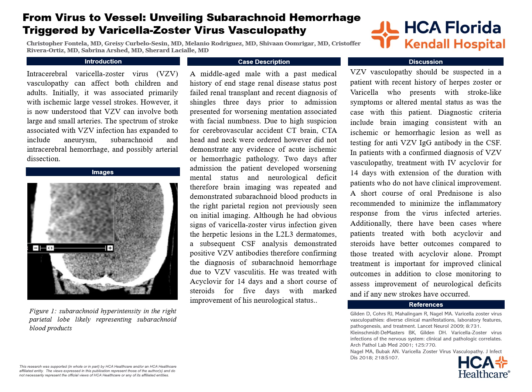So as in this case, VZV vasculopathy should be suspected in a patient with a recent history of herpes zoster or varicella presenting with stroke-like symptoms or altered mental status. Diagnostic criteria can include brain imaging consistent with an ischemic or hemorrhagic lesion, as well as testing for anti-VZV IgG antibody in the CSF, as we did in this case.